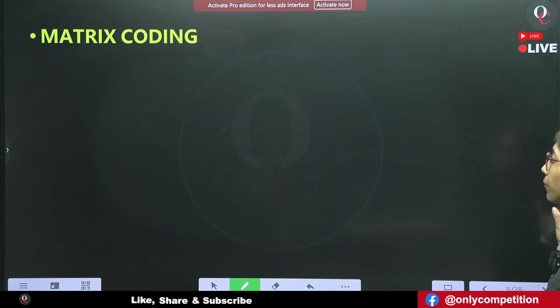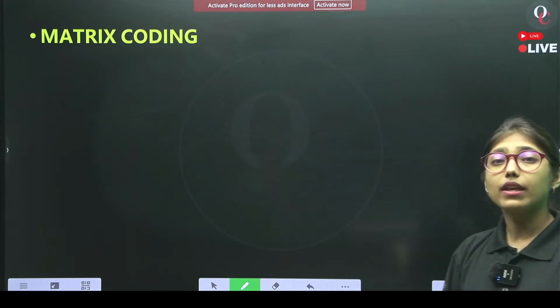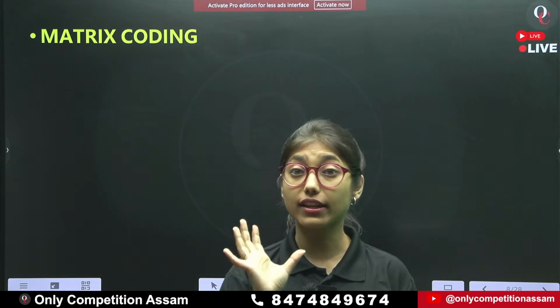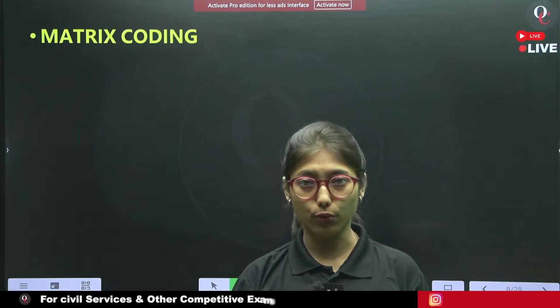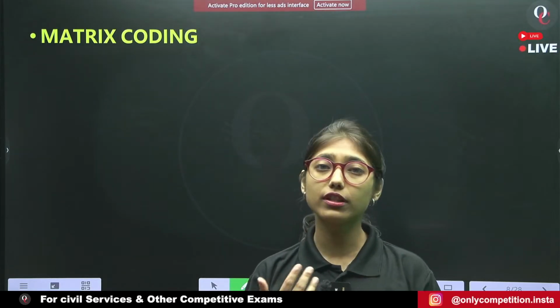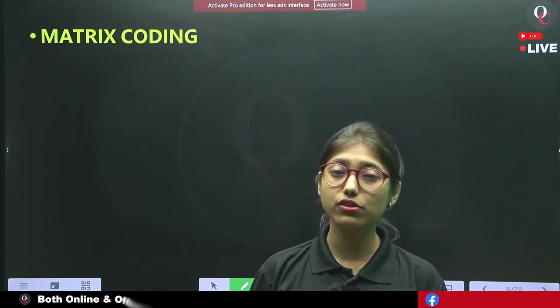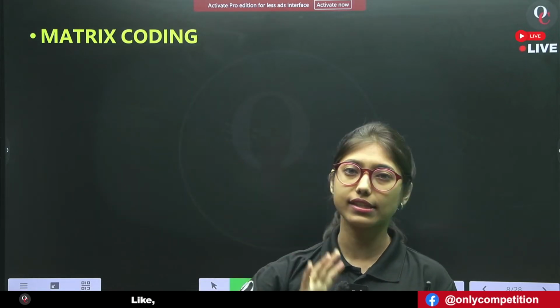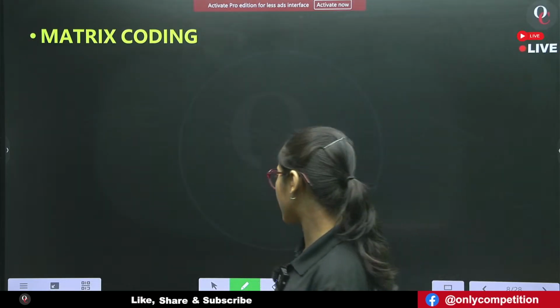Fine. Now, yesterday in the last portion of the class, we studied matrix coding, isn't it? So today also we will practice some matrix coding questions, because matrix coding is a part of SSC topics. Fine.